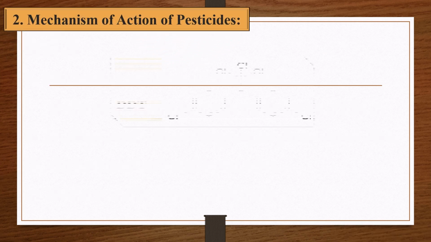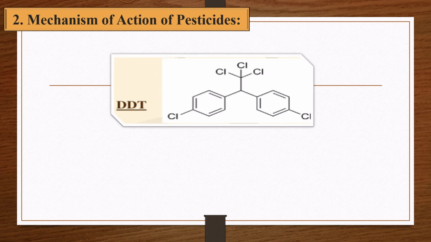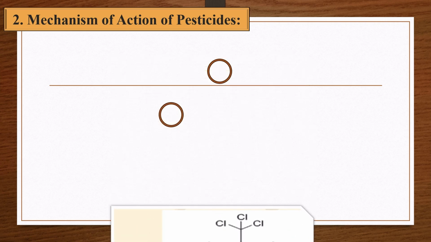Before going towards the main topic, the mechanism of action of organochlorine, one should know what chlorinated hydrocarbons are. Chlorinated hydrocarbons are chemicals made up of the elements carbon and hydrogen, which combine to form the hydrocarbon part of the molecule, and chlorine atoms substituted for hydrogen where a hydrogen atom was normally bonded to a carbon atom.